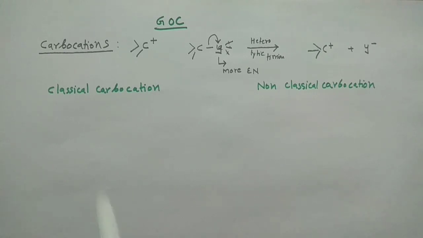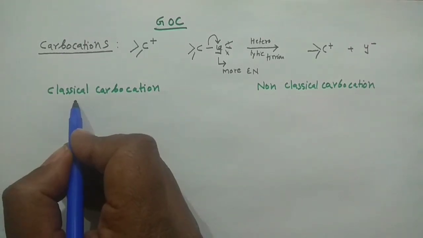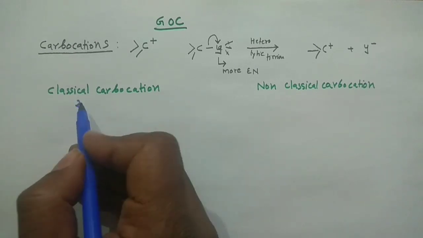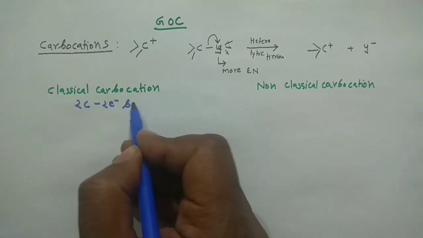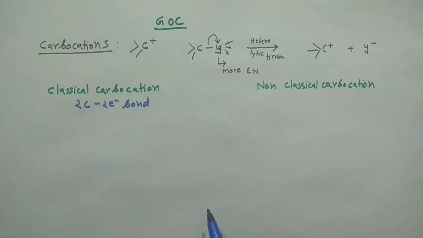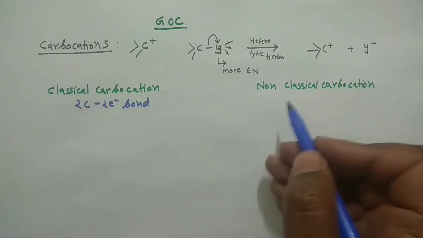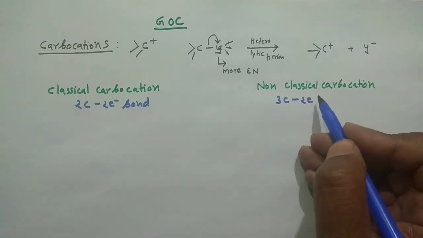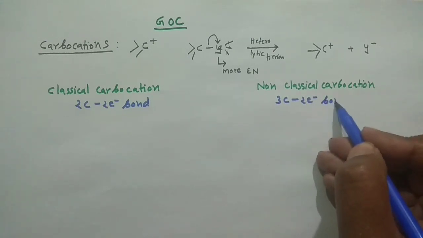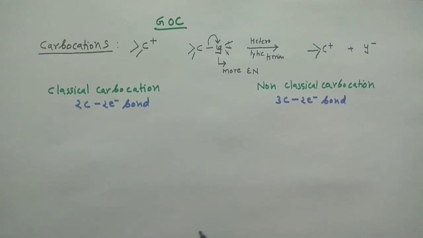If you have a classical carbocation, it simply means it will have a two center, two electron bond. You have to understand this point. And when you have a non-classical carbocation, it would be a three centered, two electron bond. If you understand this, it is more than sufficient to identify the different types of carbocations, whether classical or non-classical.